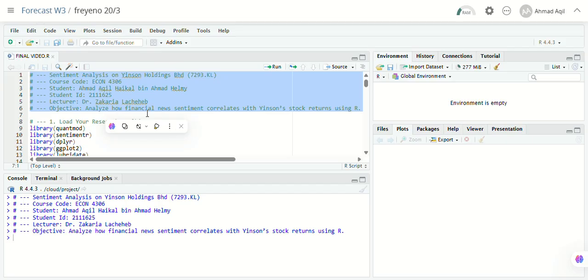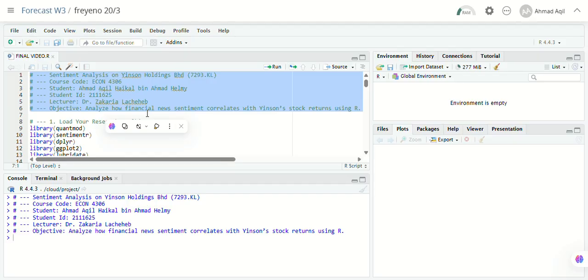Firstly, I want to say that the objective of the assignment is to examine whether the news headline have a measurable impact on the company's stock performance. To explore this, I use R programming to combine financial sentiment analysis with daily stock returns.